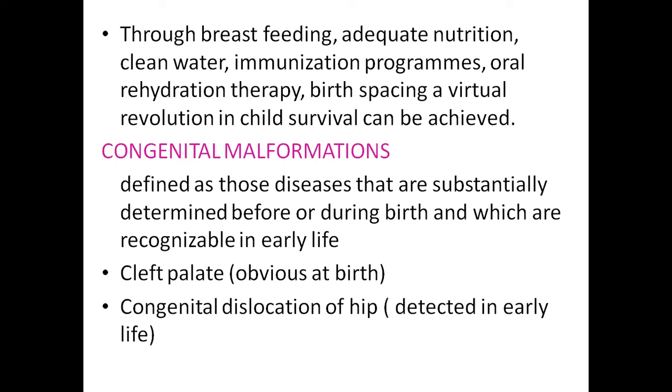I told you already about the immunization program, where 9 diseases can be prevented by giving immunization. Unclean water is the main cause of diarrheal disease, so clean water is needed, and adequate nutrition too. Malnutrition itself leads to diarrhea and respiratory infection, and those can be prevented by adequate nutrition. And now we are having a 100% immunization program in every area, where we can prevent 9 diseases.